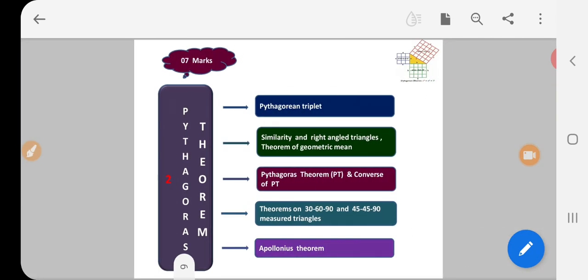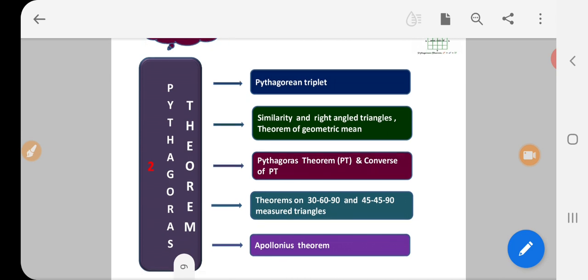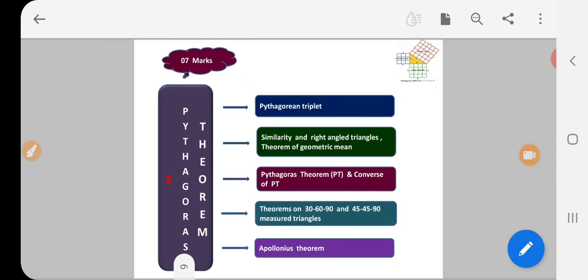Then chapter number 2, which is for 7 marks, that is Pythagoras theorem. This topic consists of the following points: Pythagorean triplet, similarity and right angle triangle, theorem of geometric mean, Pythagoras theorem and its converse, Pythagoras theorem's applications like 30-60-90 and 45-45-90 triangles, and Apollonius theorem, also called Apollonius principle.